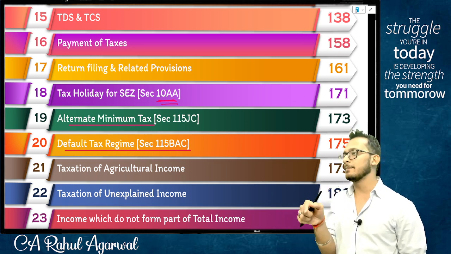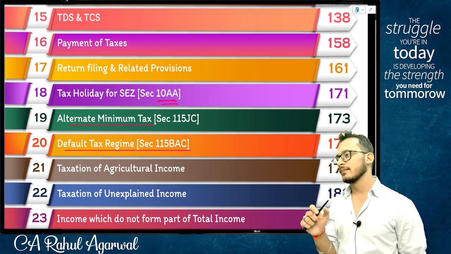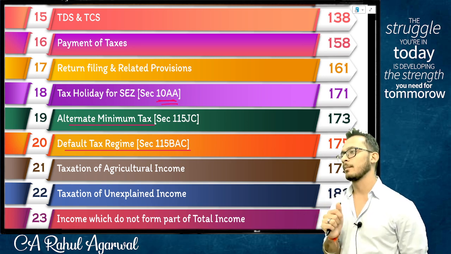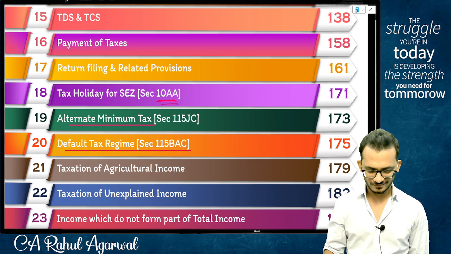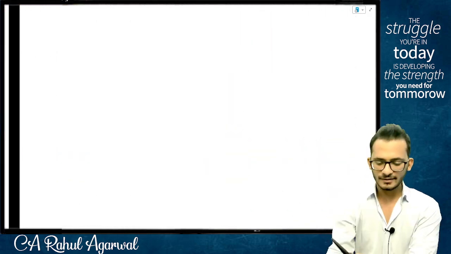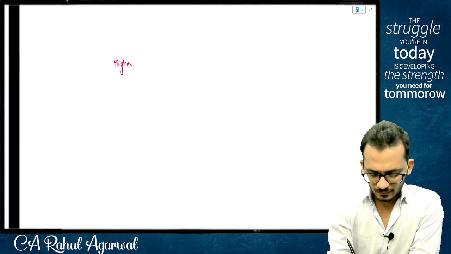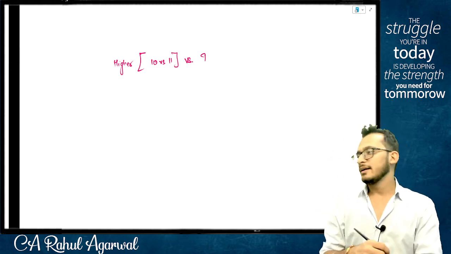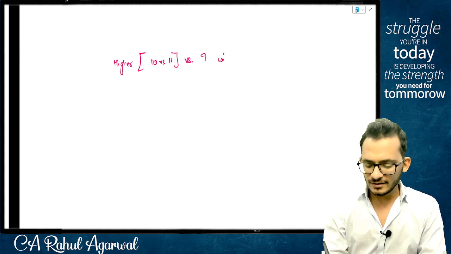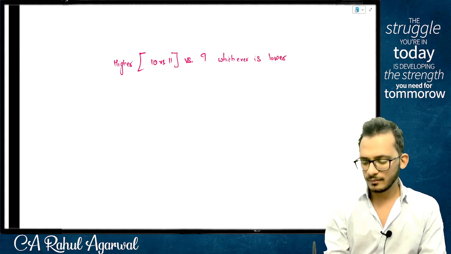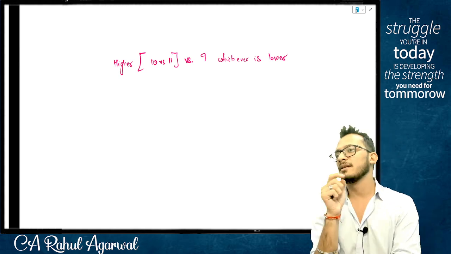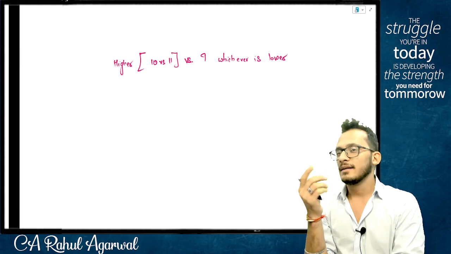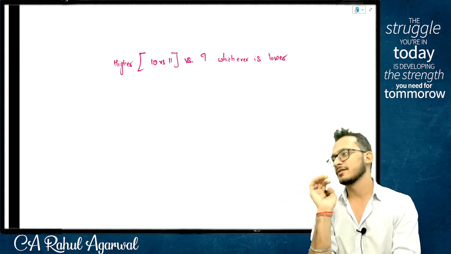Then it is higher of 10 versus 11 versus 9, whichever is lower. Basically, what are you doing, people? You will compare 10 and 11 first, find whichever is higher, then compare it with 9, whichever is lower. That is what it is.